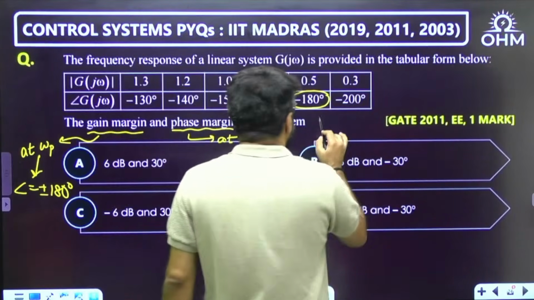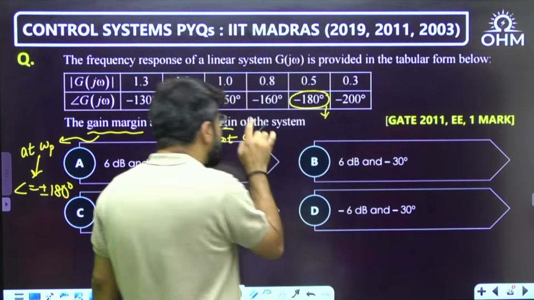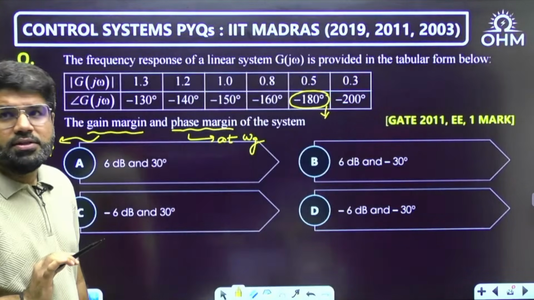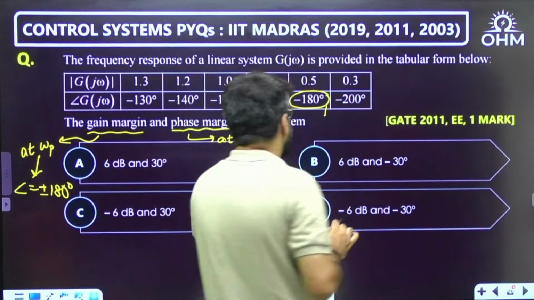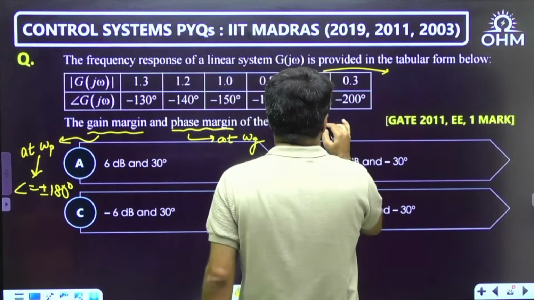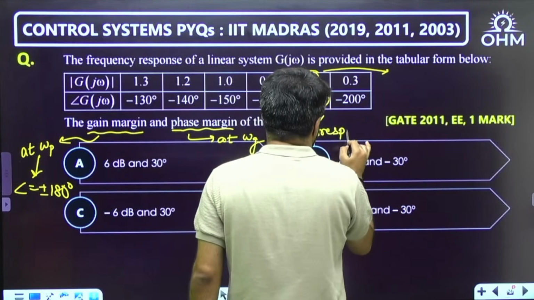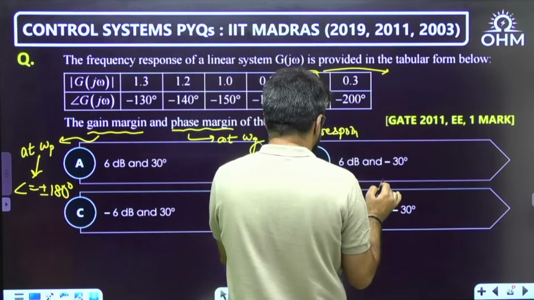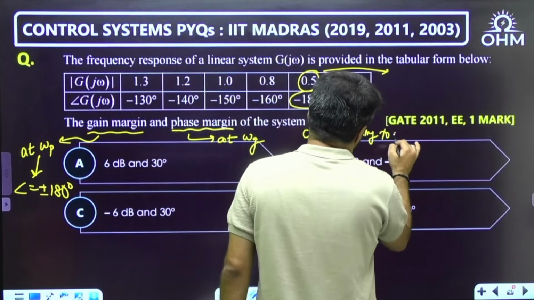So this is the omega p point, and this magnitude will give me the gain margin.